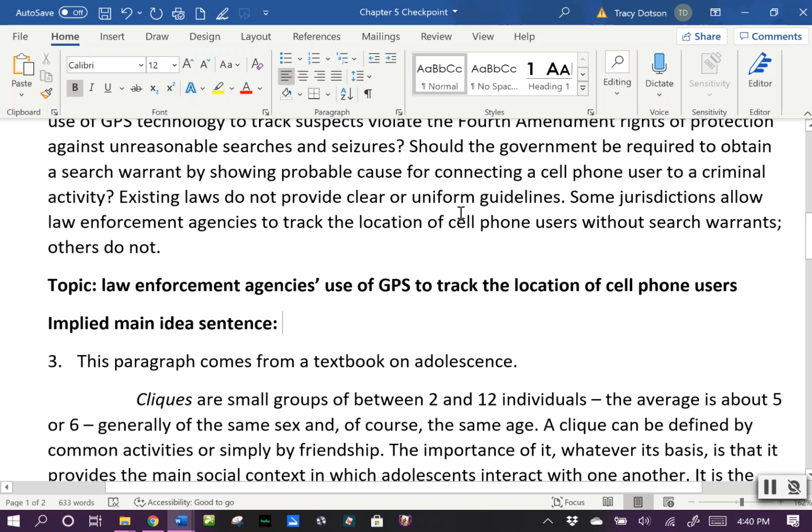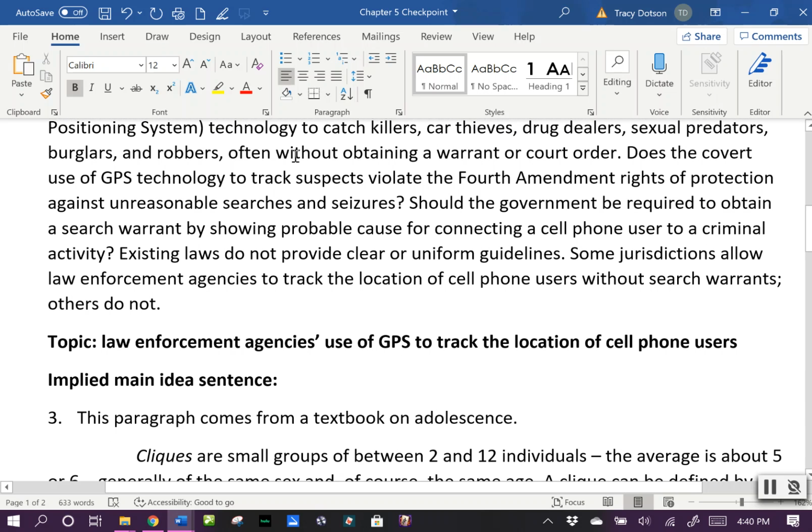Okay, so that was an explanation of the first part of this paragraph. But then what does this last part of the paragraph deal with? It's dealing with existing law. Some jurisdictions allow it and some do not.